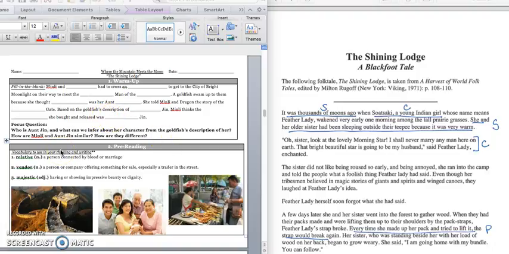Our focus question for the day: press pause to fill in the blanks and play when you're ready for the focus question. Our focus question for today is, who is Aunt Jen and what can we infer about her character from the goldfish's description of her? We want to know how are Min Lee and Aunt Jen similar and how are they different?